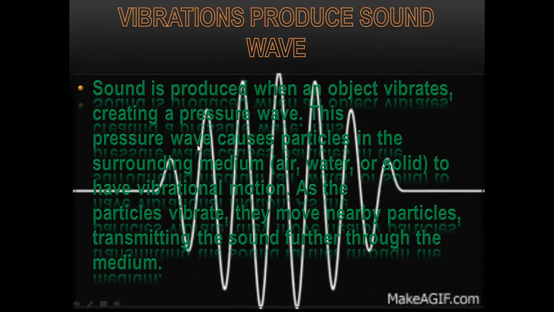This pressure wave causes vibrational motion in the particles of the surrounding medium, whether the medium is air, water, or solid. As the particles vibrate, they move nearby particles, thus transmitting the sound further through the medium.